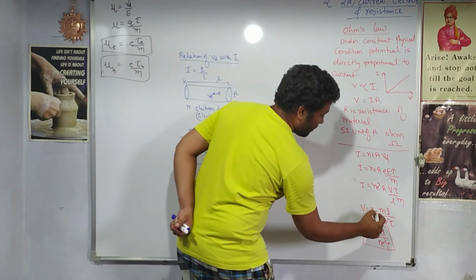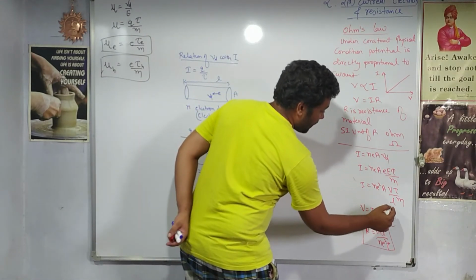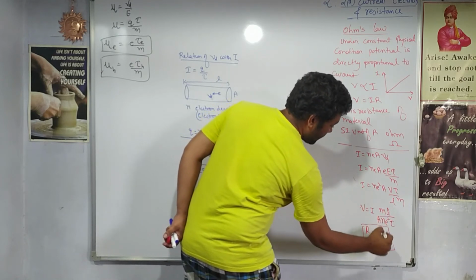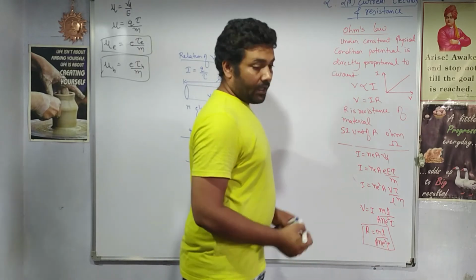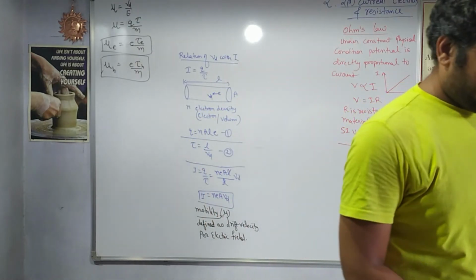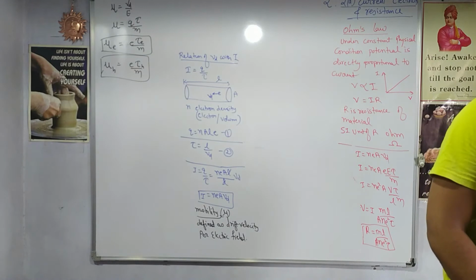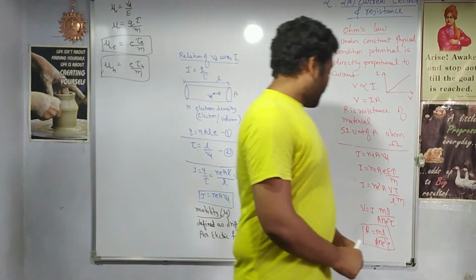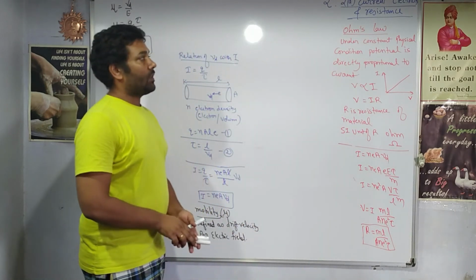AB forward. So V is equal to ml upon ANE square tau. So this is A, ml upon ANE square tau. That is the Ohm's law in its fundamental form.